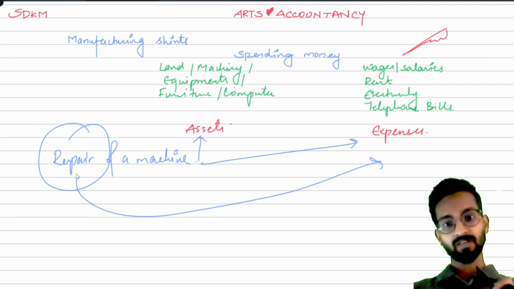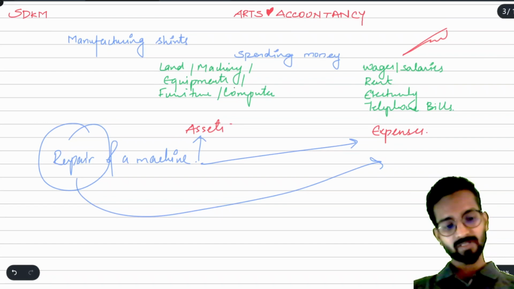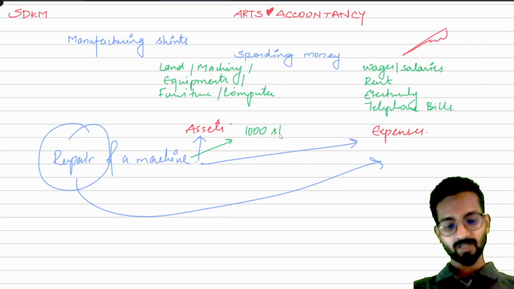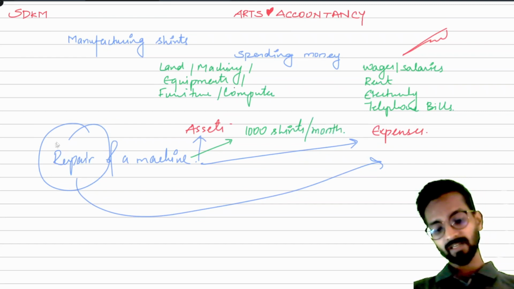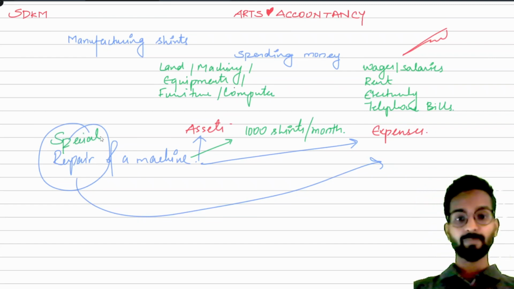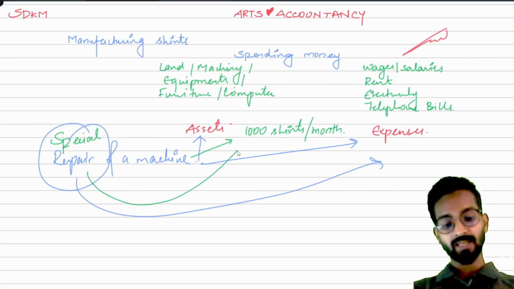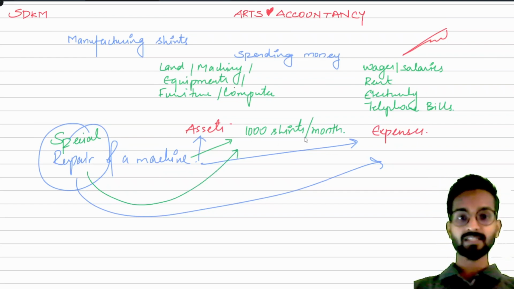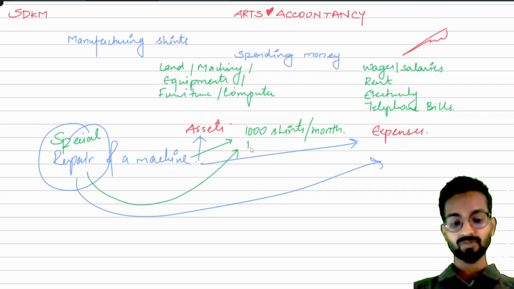Now if I tell you, understand this, that I had a machine with the capacity of say producing 1000 shirts per month, okay, I am incurring some special repairs, that repair will help me boost this capacity from 1000 shirts to say 1200 shirts per month.